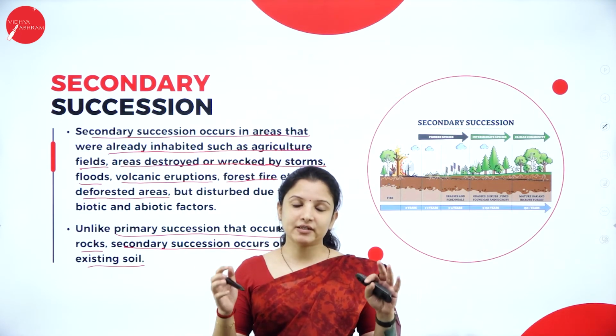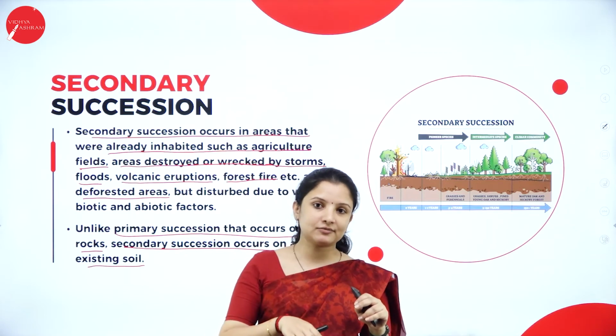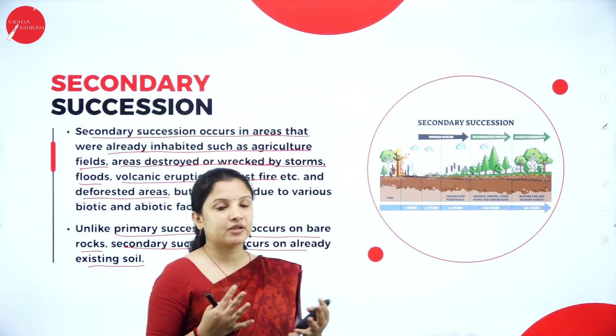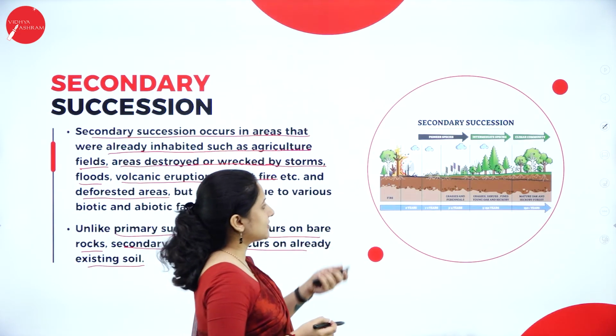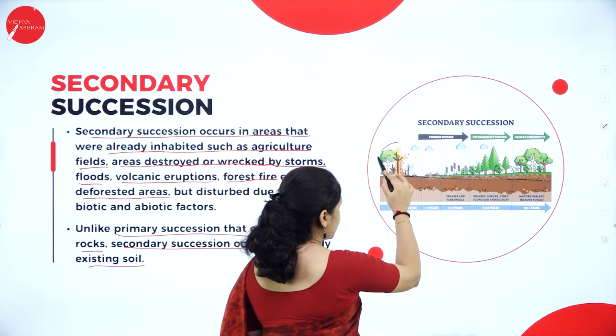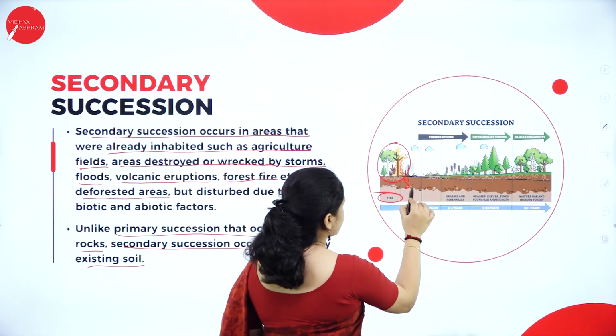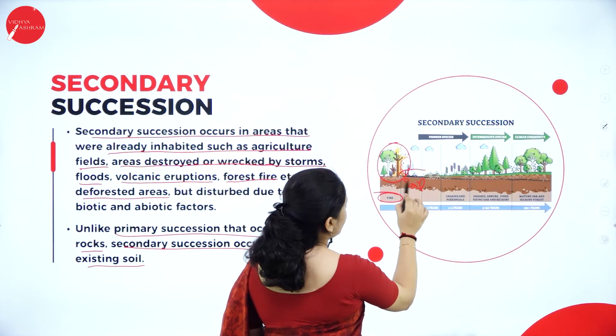Secondary succession will develop on soil itself. So earlier itself soil was there, on that it will develop. So that is the difference between the primary and the secondary succession. So you can see here already the forest was there, but it got destroyed because of fire, and soil is also here. Now it became a bare area, right?